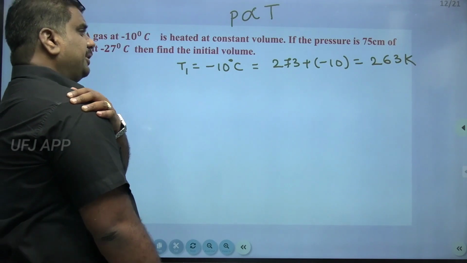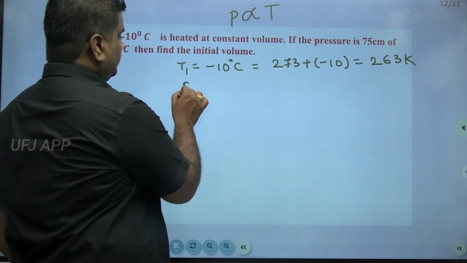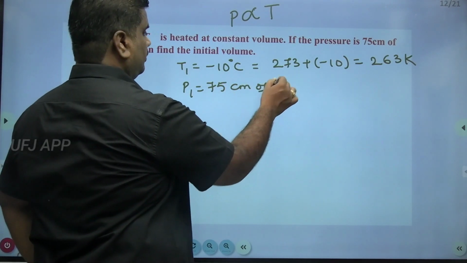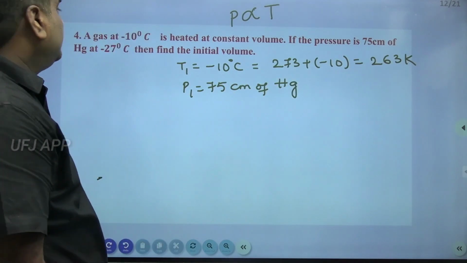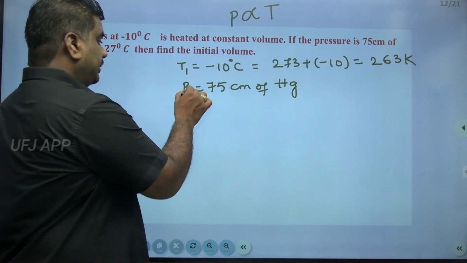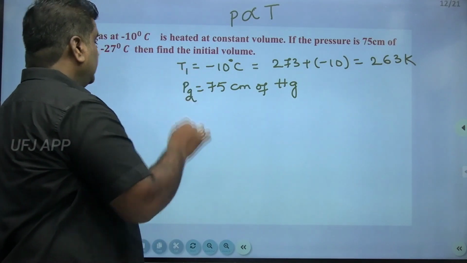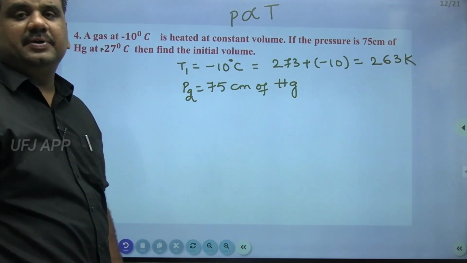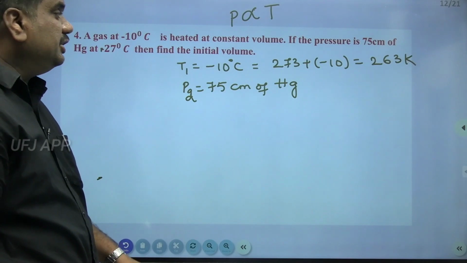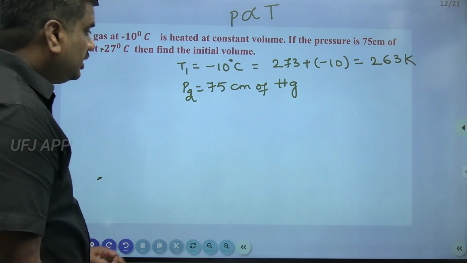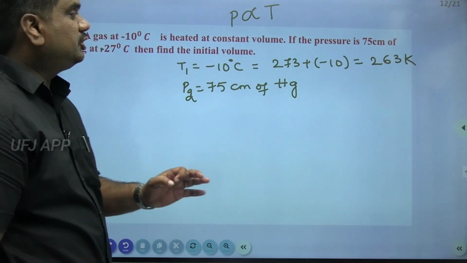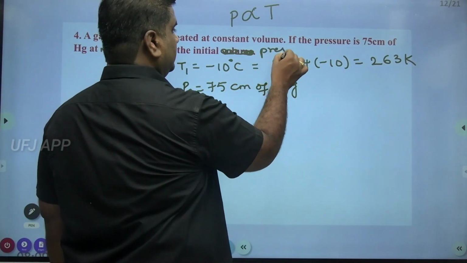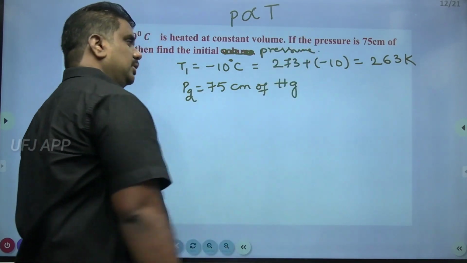Right? So if pressure is 75 centimeters of mercury, small correction, pressure is 75 centimeters of mercury at 27 degrees centigrade. Find the initial pressure, small correction.